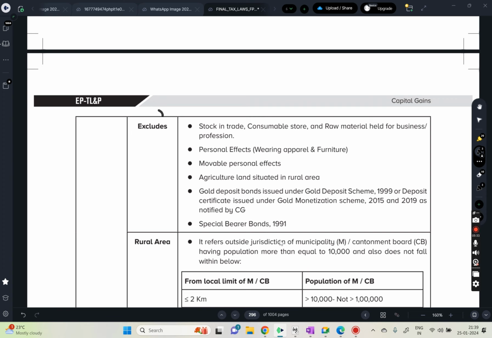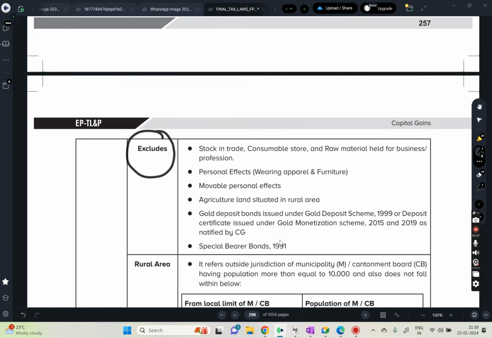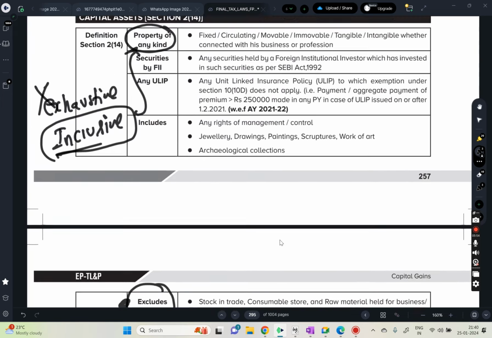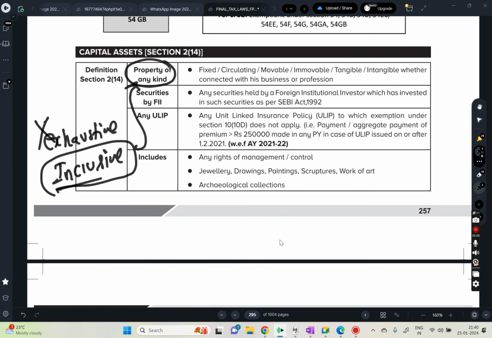They also mentioned what exactly does not fall under capital assets. So they mentioned what is a capital asset and what is not. Pretty much everything is a capital asset, and they specifically excluded some items. Apart from these items, everything is a capital asset. I don't think I need to explain this part.